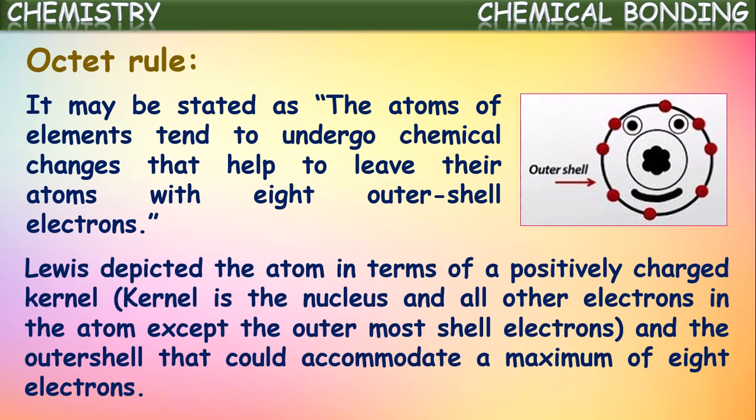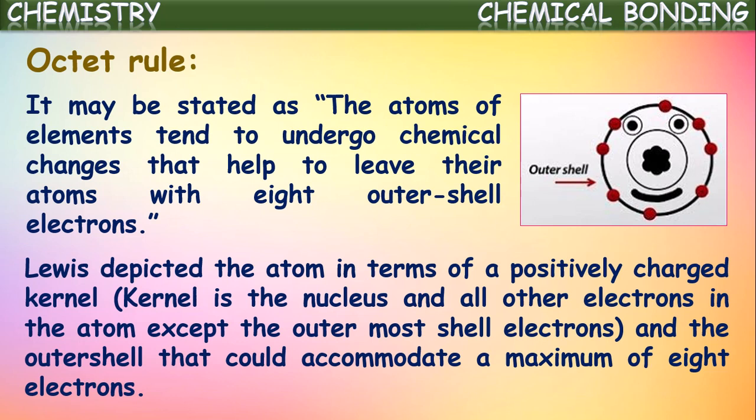So Lewis depicted the atom in terms of a positively charged kernel and an outer shell that could accommodate a maximum of 8 electrons. So Kossel proposed the atom as a positively charged kernel, meaning the nucleus and the electrons around it, except the outermost shell.